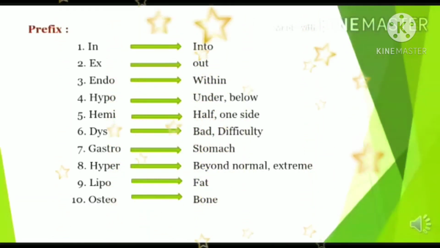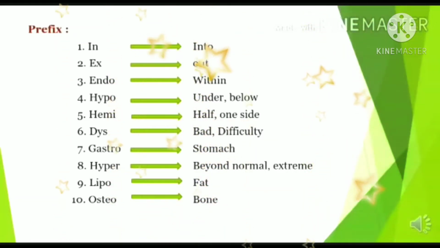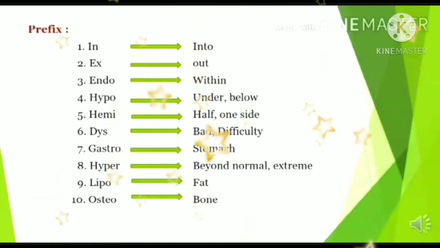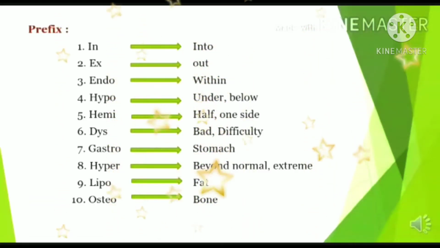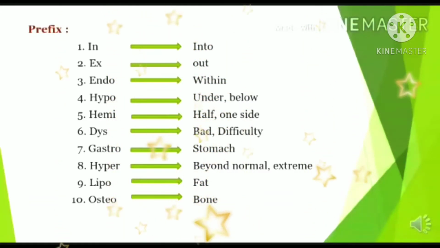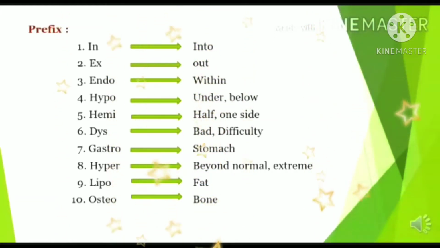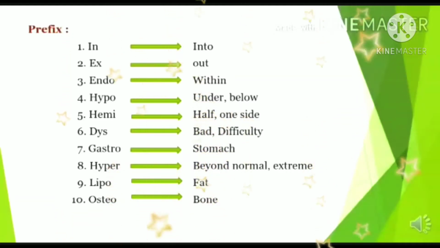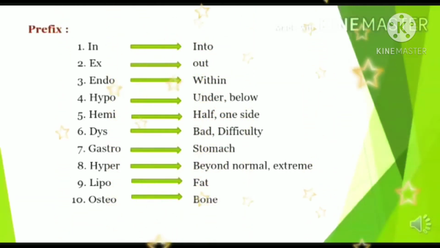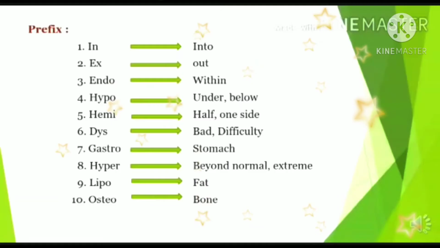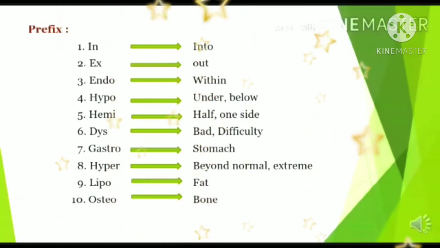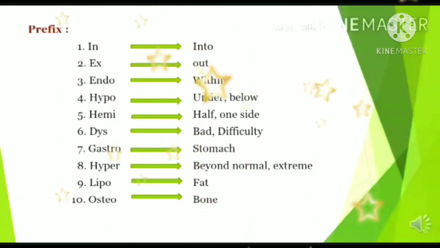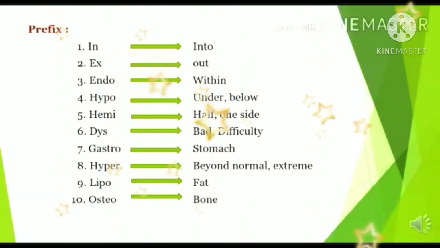Okay. First, in, it is into, like internal organs. Ex, it is out, like external organ. Endo, within, endocrines. Hypo, it is under or below. Example, hypothyroidism. Hemi, half, one side. Hemiparalysis.